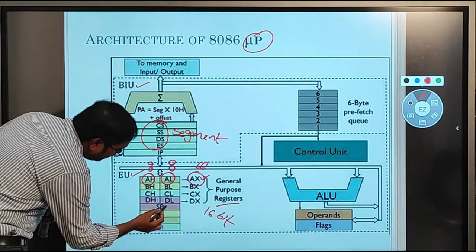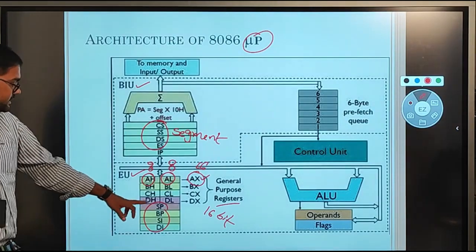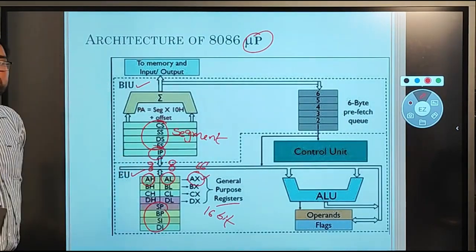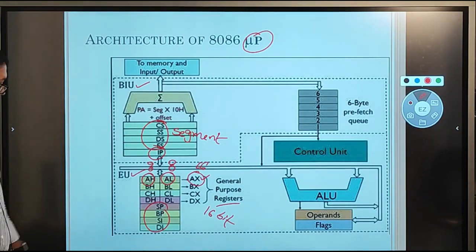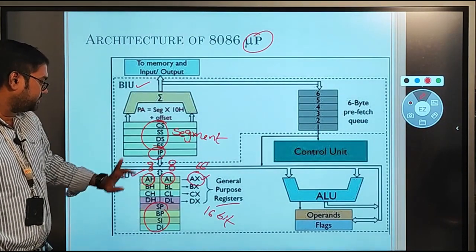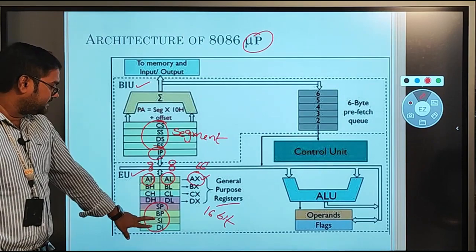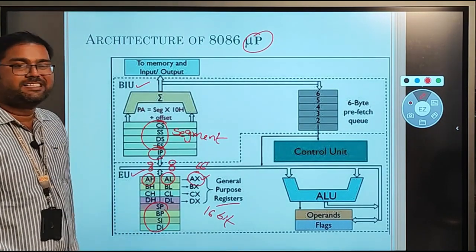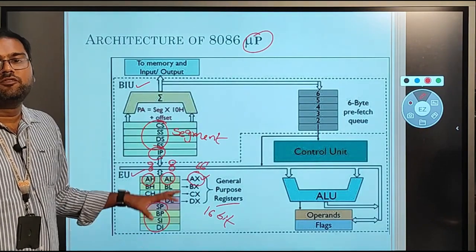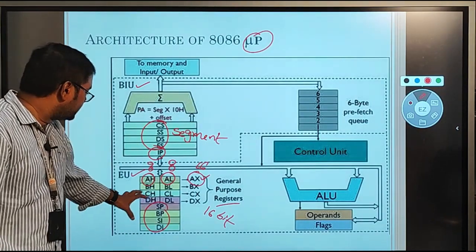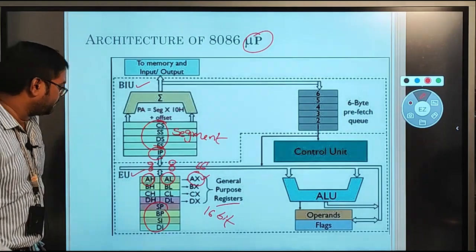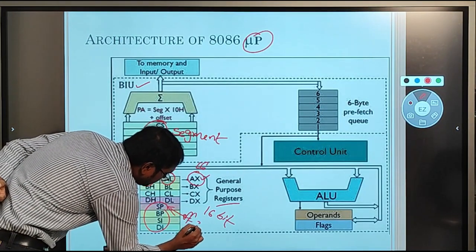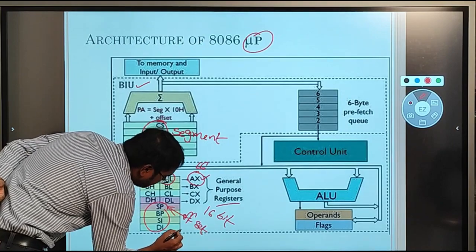And next are the pointer registers and index registers: stack pointer, base pointer, and instruction pointer. So these three are called pointers. And these two are the index registers: source index and destination index. These registers are called special purpose registers or special function registers. They are used to store the offset data or offset address.